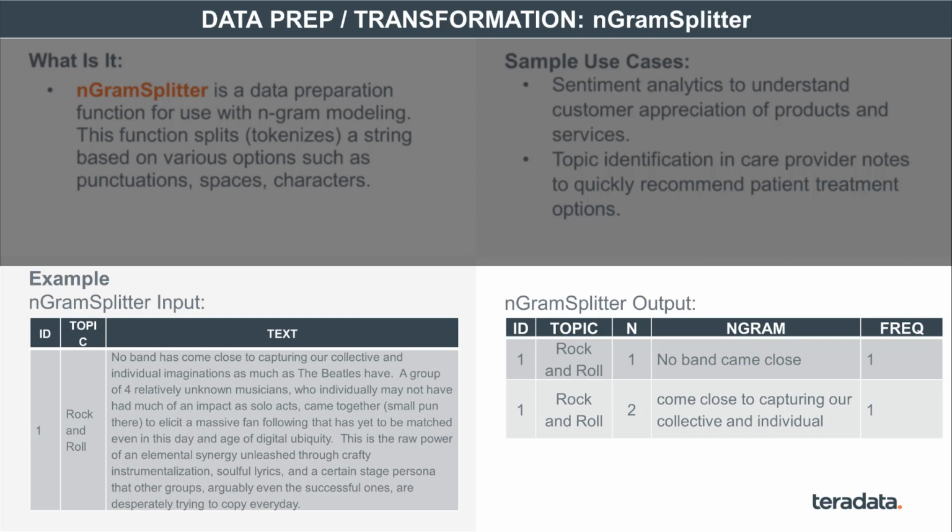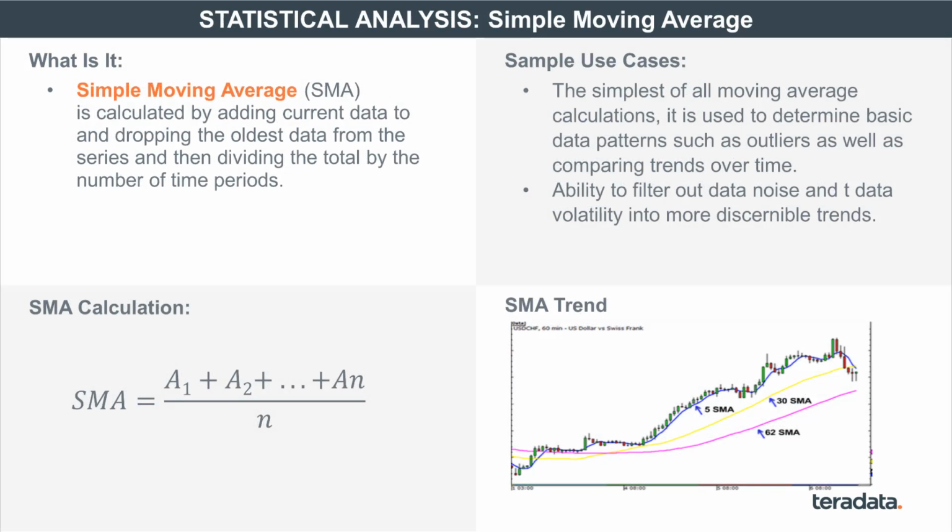When I apply nGramSplitter to this, it then splits out. The first one is going to be based on, let's say, certain keywords or certain punctuation marks that I put into it. So here it splits out the words "no band has come close," and it provides you a frequency of 1. Similarly, based on the same criteria that I specify, it picks a different part of the text and puts it elsewhere. It just effectively splits out the text into smaller chunks so that these smaller chunks can be fed into downstream analytics for further analytics and inquiry. That's what nGramSplitter does. Now come the moving average functions that are used in statistical analysis.